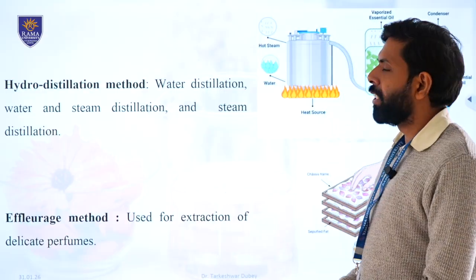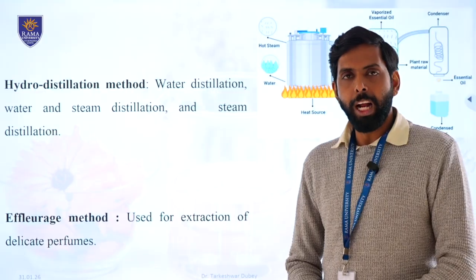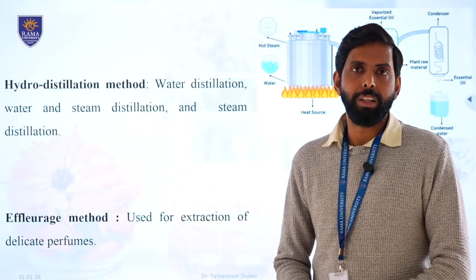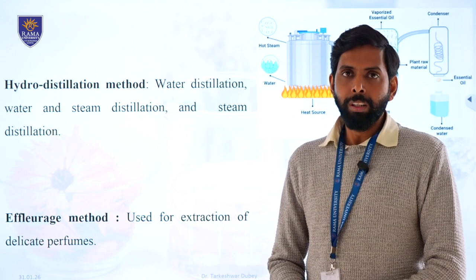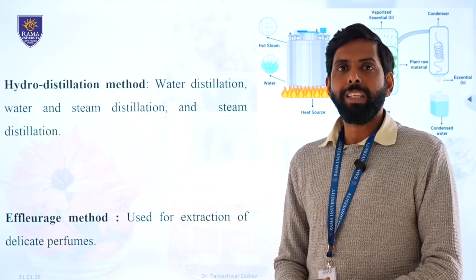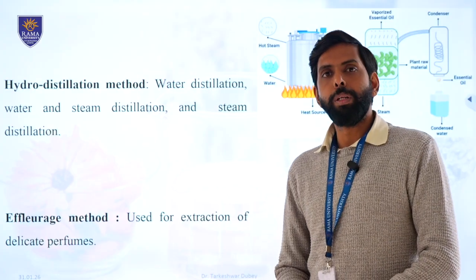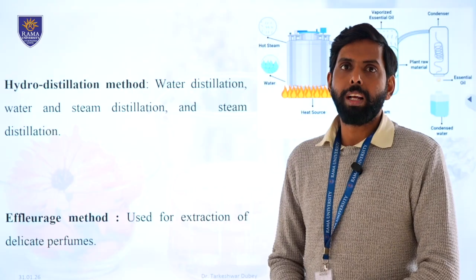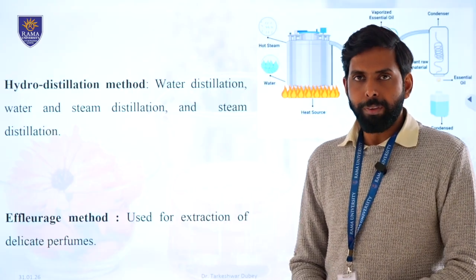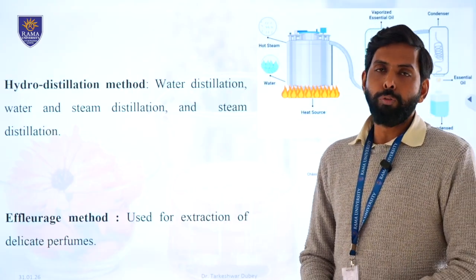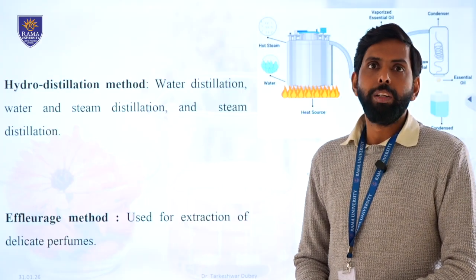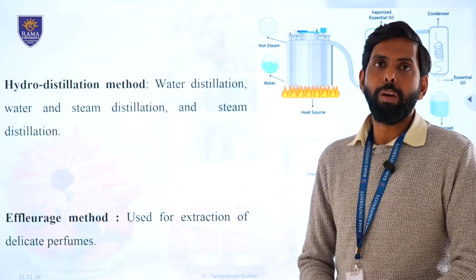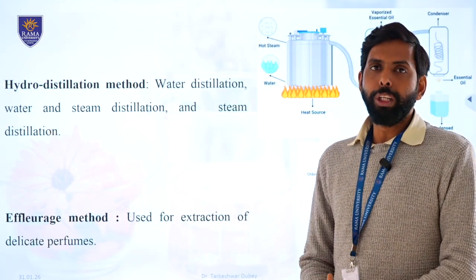First is hydrodistillation. So what is hydrodistillation? Hydrodistillation involves two words, hydro and distillation. Distillation is basically the separation, and hydro means water. So the distillation or separation of volatile oil from the natural plant material by using water as a solvent is called hydrodistillation. Hydrodistillation may vary depending upon how we use water to separate the volatile oil. First is simple water distillation, in which the plant material is boiled,